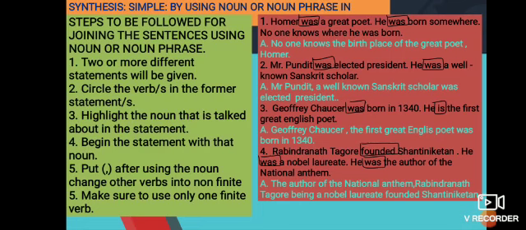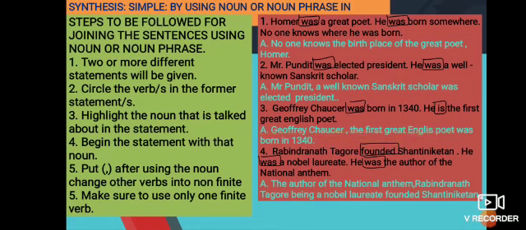First he was the great English poet. He was born in 1340 and then he became the great English poet. But now I'm talking about him, that the great English poet was born in 1340. You cannot write like this. Geoffrey Chaucer, born in 1340, is the first great English poet. So this sentence sounds better.